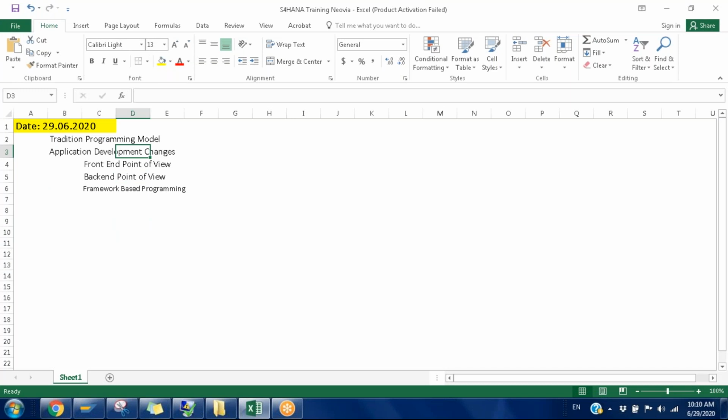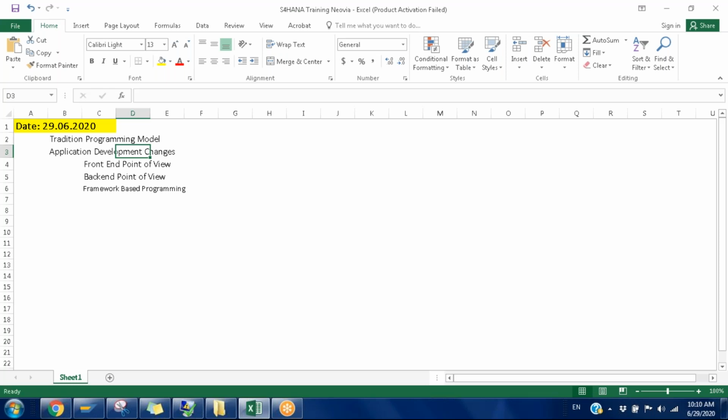Yes, okay. So before going to the S4 development, first we'll try to compare how we are developing applications using our traditional system like ECC 6.0, and what are the changes happening in application development by involving many technologies like UI5, Fiori, HANA database. We'll see the evolution of the programming model, from traditional development to new development, and where HANA is taking a place, what kind of logic we can rewrite using the HANA database syntaxes. We'll see that one by one.